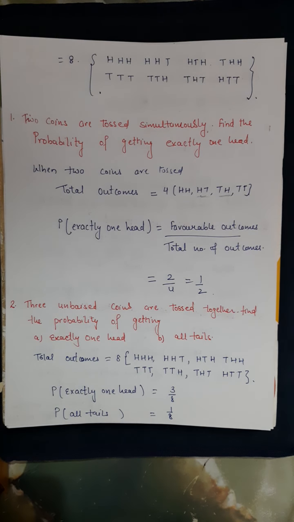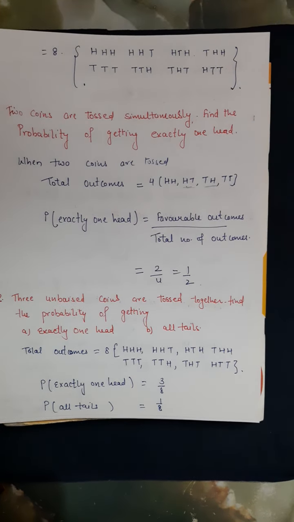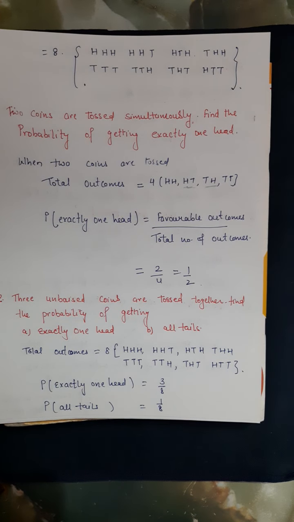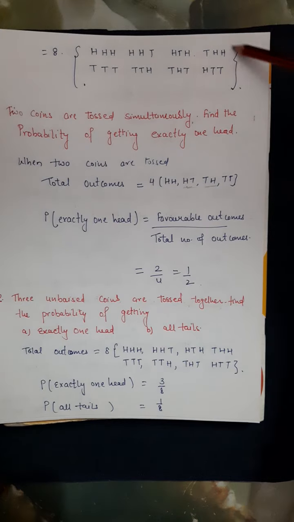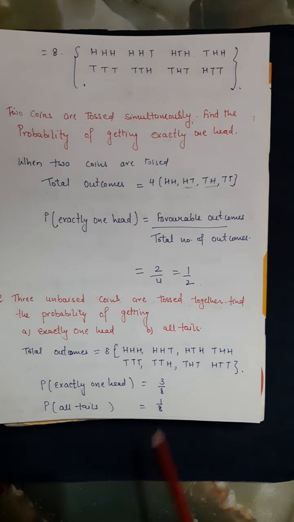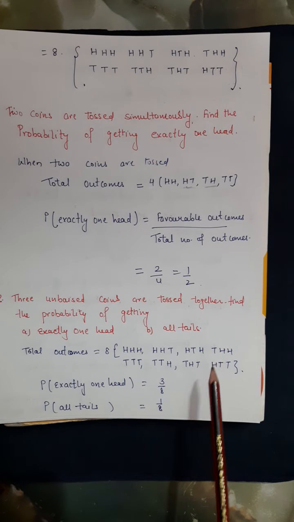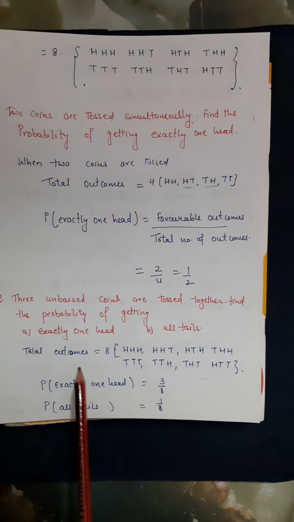Now, question number 2. 3 unbiased coins are tossed together. Find the probability of getting exactly one head, and all tails. Here we have 3 coins. 3 coins means we need to write all 8 outcomes; the criteria will be the same. Then the question is about exactly one head.